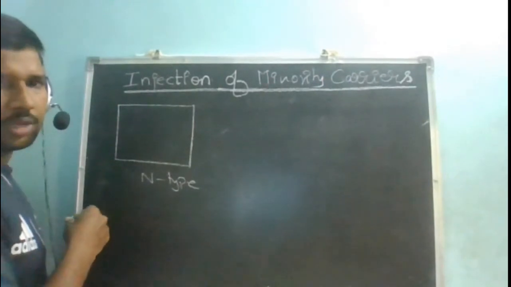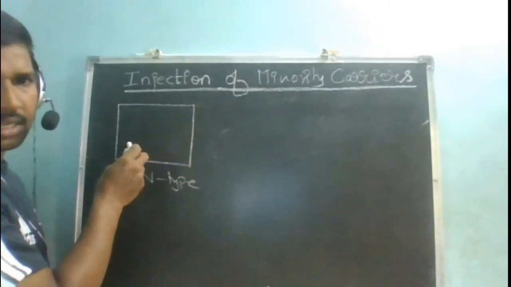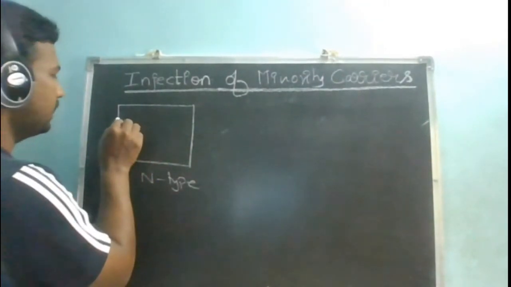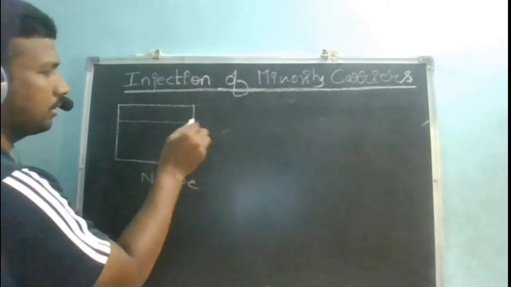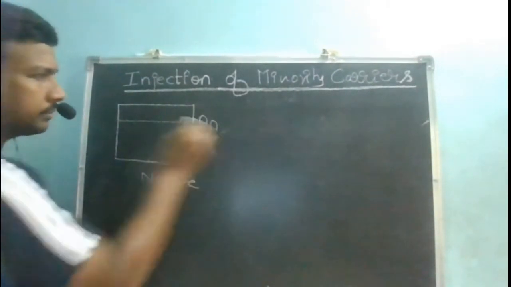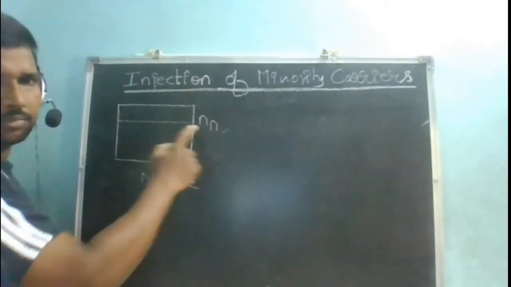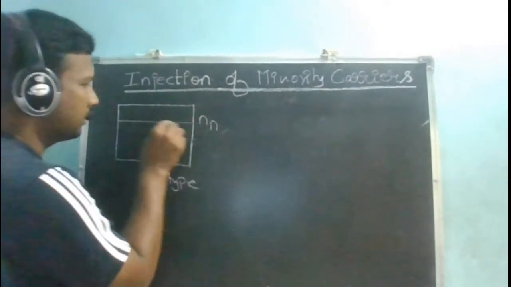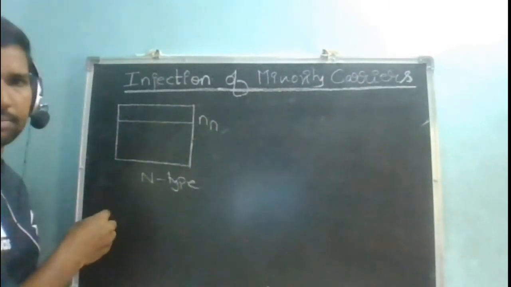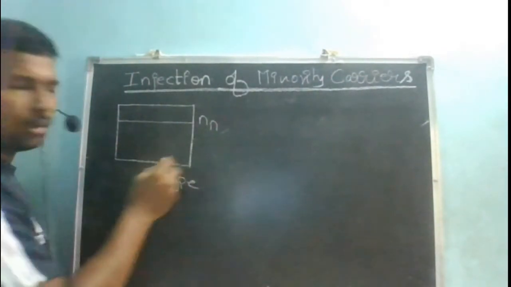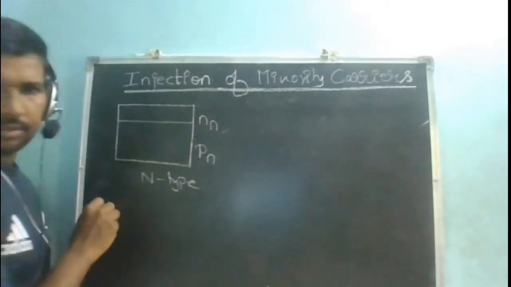So what is all that you know about the N-type semiconductor? In an N-type semiconductor, majority carriers are electrons. Let me represent the electron concentration as Nn. Nn is the concentration of electrons in an N-type semiconductor, and because they are the majority, it is very large. So the minority charge carriers, the holes, Pn, is given by